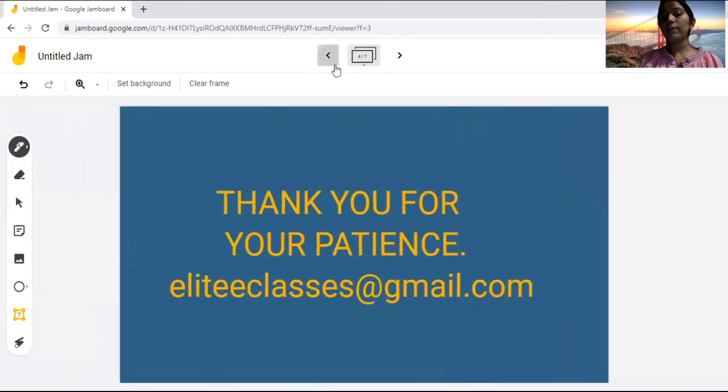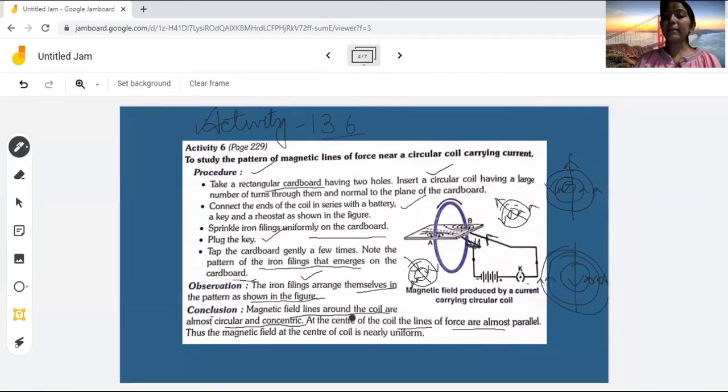So here it is saying that magnetic field lines around the coil are almost circular and concentric, and at the center of the coil the lines of force are almost parallel, or we can say uniform. Thus the magnetic field at the center of the coil is nearly uniform. Parallel lines are also called uniform lines.